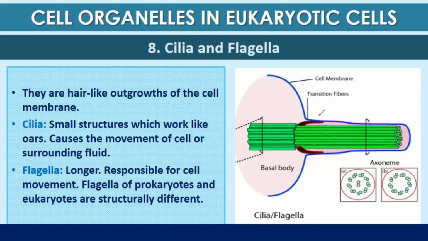Cilia and flagella: as we have discussed in prokaryotes, cilia and flagella are present in eukaryotes as well. They are hair-like structures, outgrowths of the cell membrane. Cilia are usually small structures which work like oars, causing the movement of the cell or surrounding fluid. Flagella are longer, responsible for cell movement. Flagella of prokaryotes and eukaryotes are structurally different.